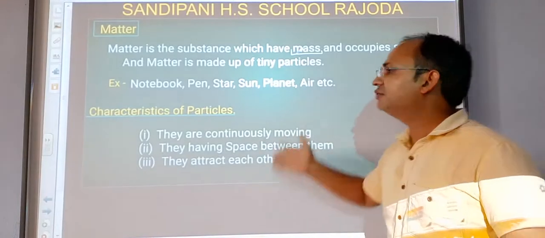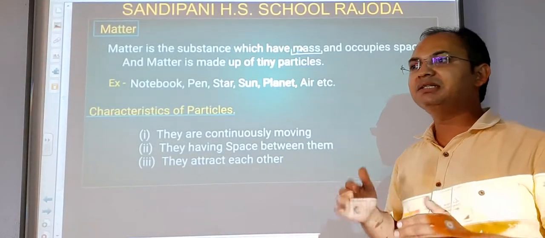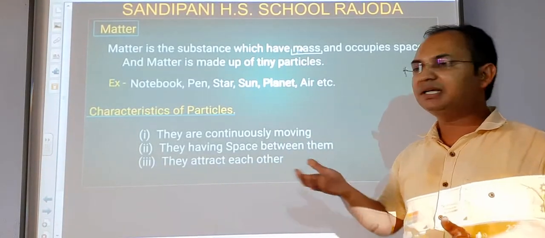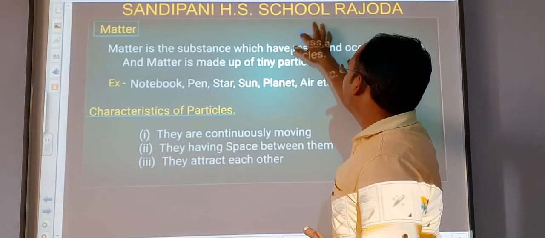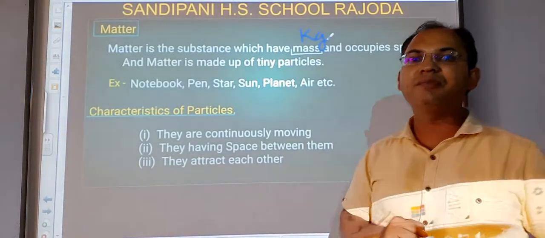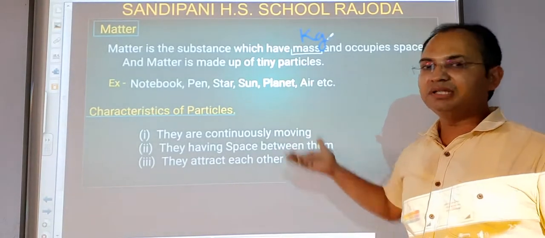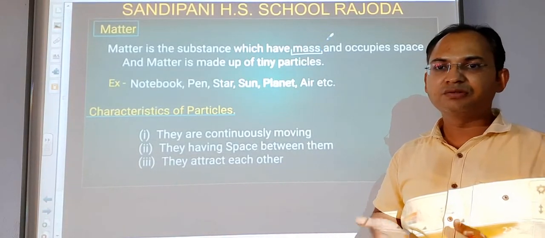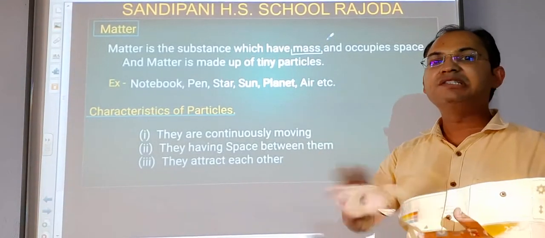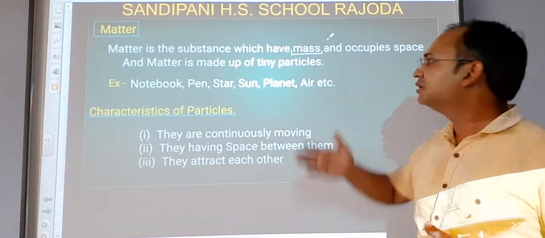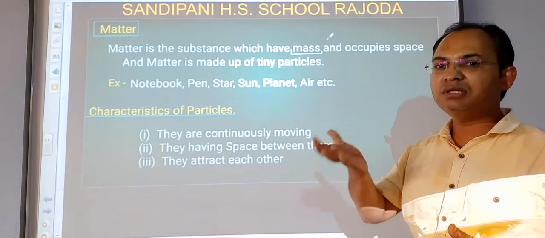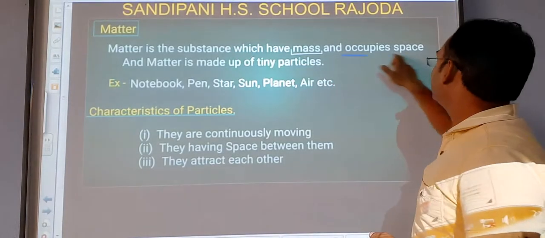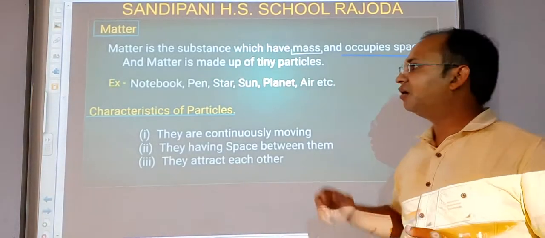And students, always remember, mass is a constant property and it is always constant anywhere on the earth or outside the earth. Remember, kilogram or gram is the unit of mass. If you bring 1 kg of anything on the moon, it will remain 1 kg. So the mass never changes according to the places. Mass is the total amount of the substance present in any compound, and it occupies space. It is also an important property of matter.